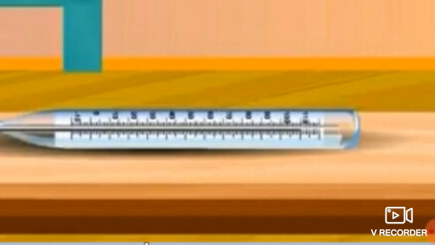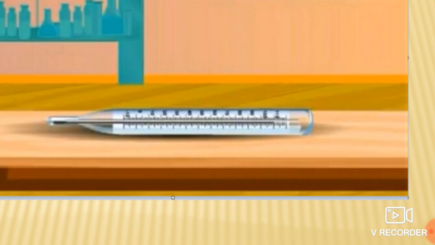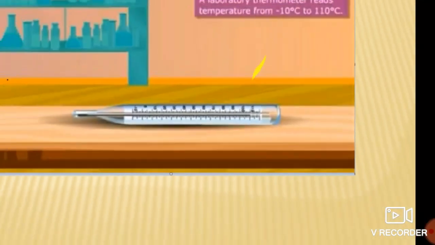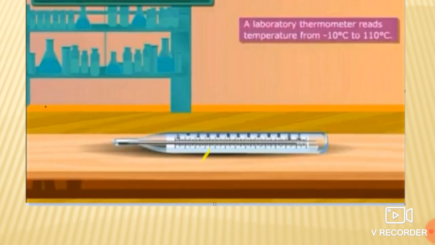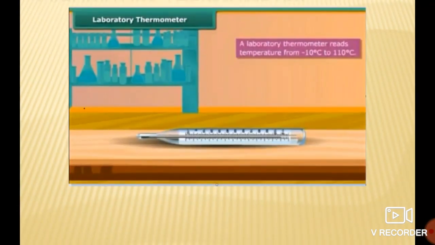In that capillary tube the mercury level goes on increasing whenever this thermometer is placed in hot water. Okay students, so the marking up to which the mercury rises tells us the temperature of the object. Why is it known as a laboratory thermometer? Because it is used in the laboratory for measuring the temperature of any object or liquid substance.